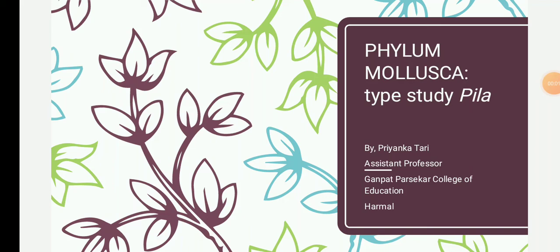In today's lecture, we are going to study the nervous system, the sense organs, and the reproductive system of pila. Okay. In our last lecture, we already completed the circulatory system and the excretory system. So now we will start with the nervous system.